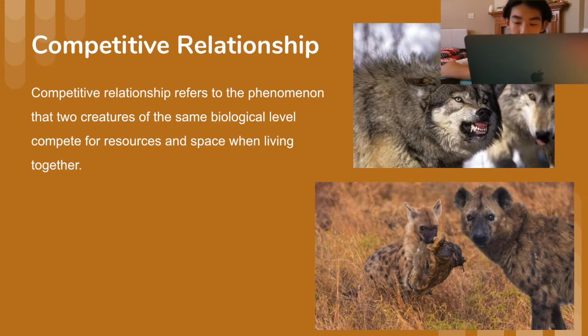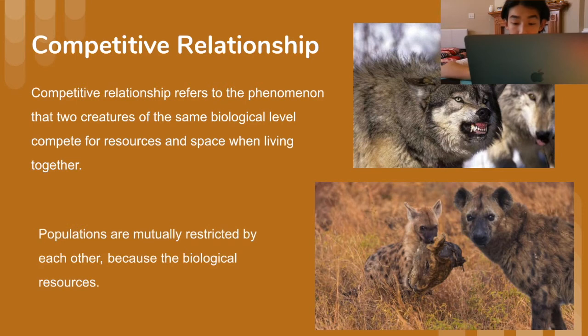The populations of two species in the competitive relationship are mutually restricted by each other. For example, when the number of wolves decreases, the biological resources needed by wolves will decrease. Then the use of these biological resources would be available for hyenas. Then it will cause the hyena population to increase.